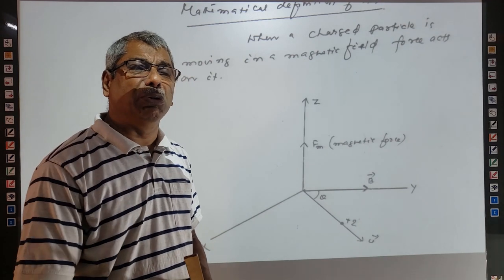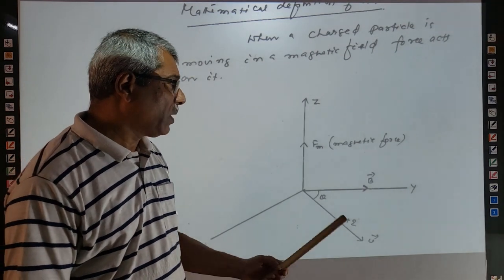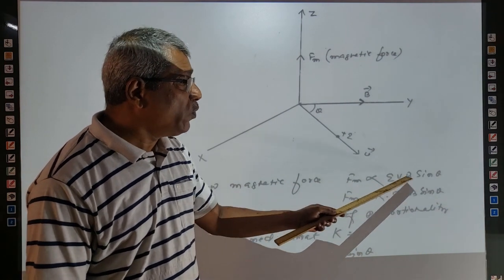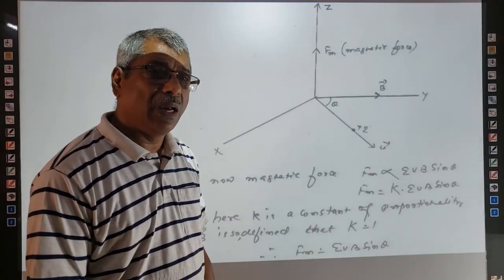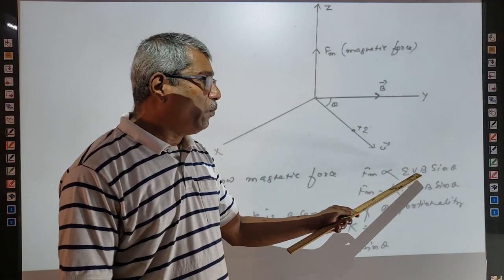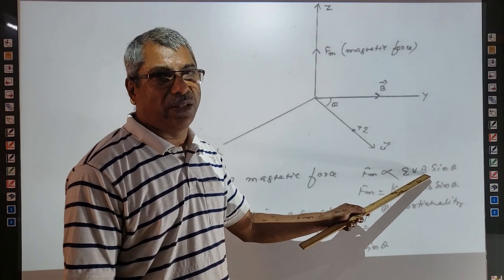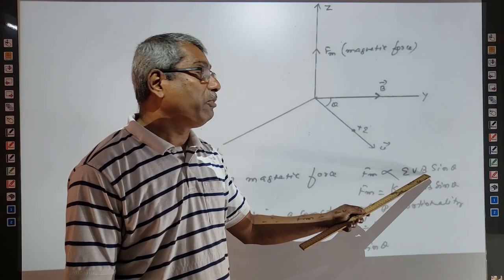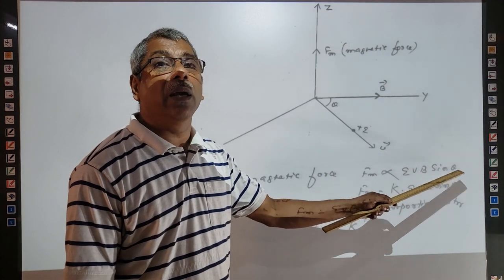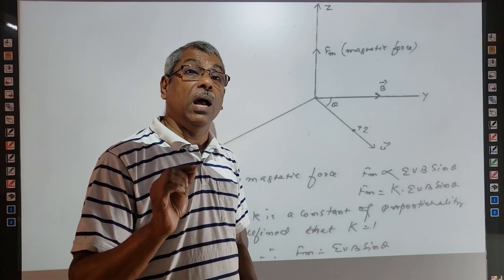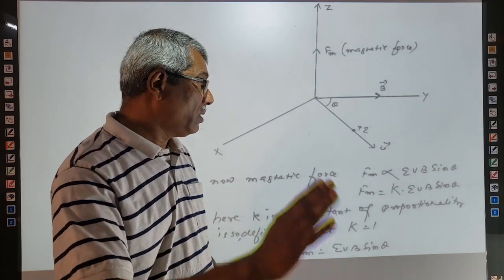Then the force acting on the charged particle is given by F, that is Fm, proportional to qvB sine theta. q is the charge strength, v is the velocity of the charged particle, B is the flux density, the intensity of the magnetic field, and theta is the angle between the direction of velocity of the charged particle and the magnetic field, right?